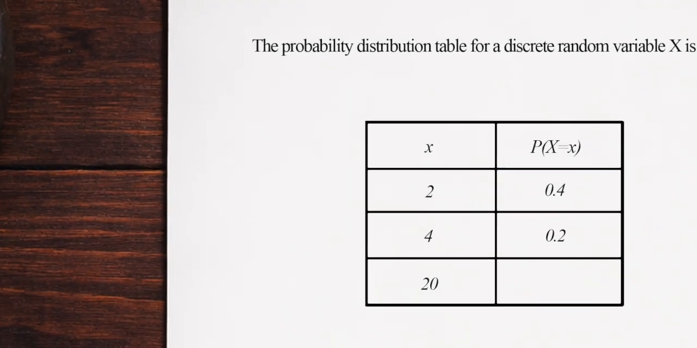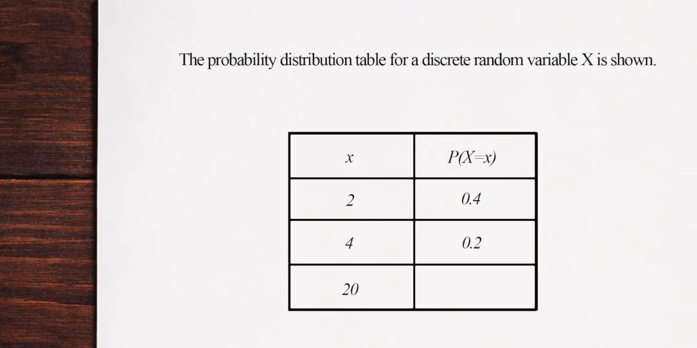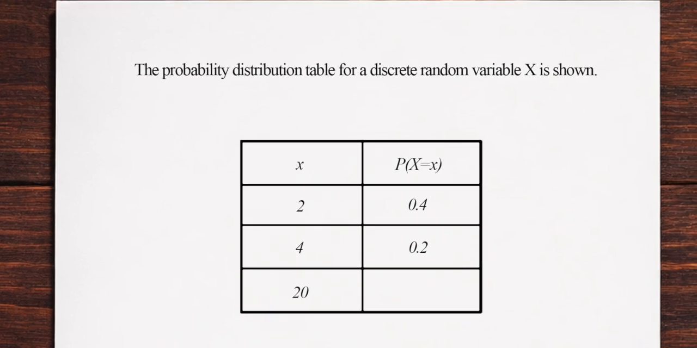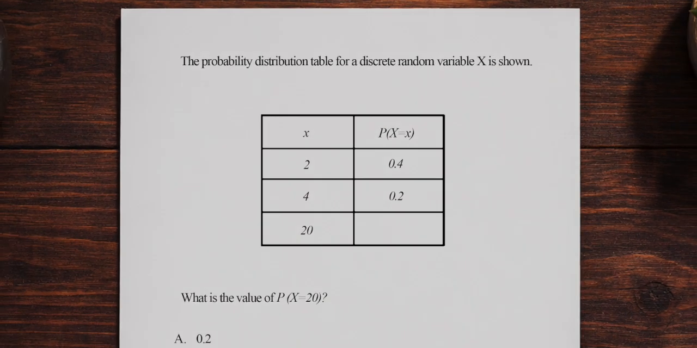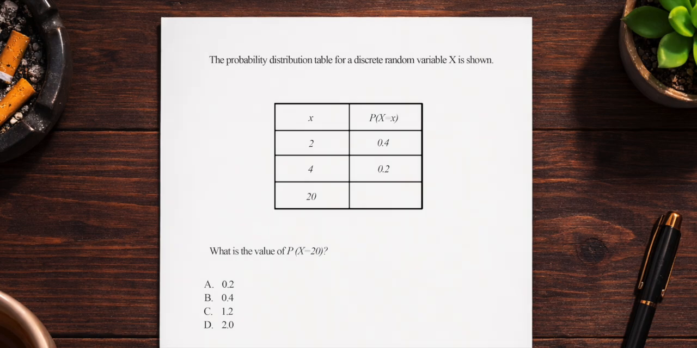The probability distribution table for a discrete random variable x is shown. Alrighty, let's take a look. What is the value of p, x equals 20? Okie dokie, without guessing now, have you got it? No? Well, that's all right.